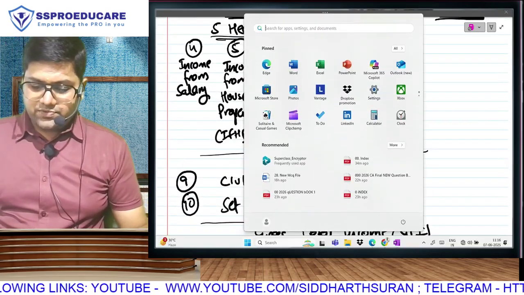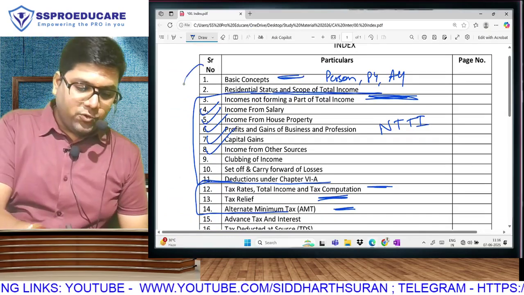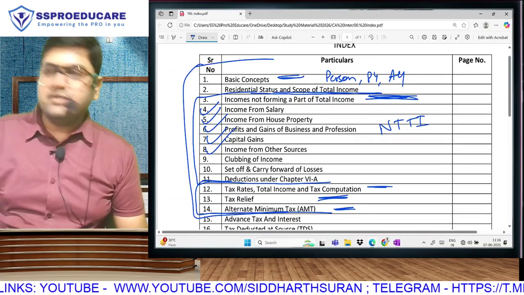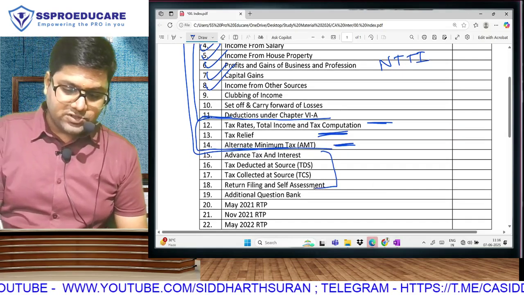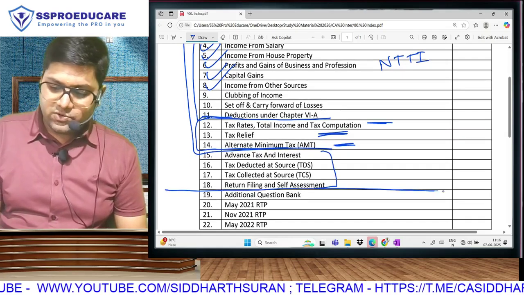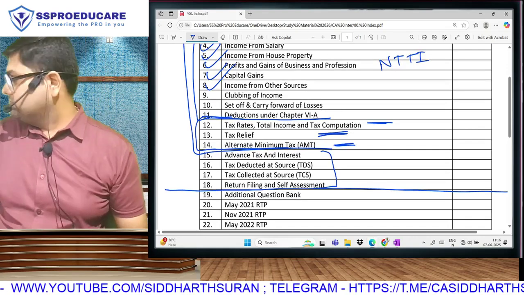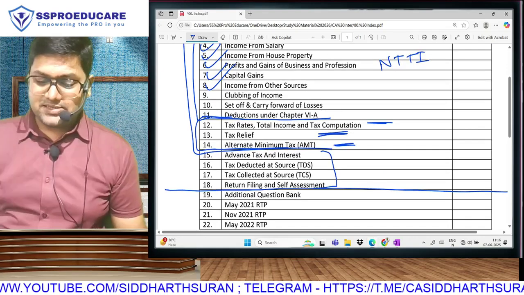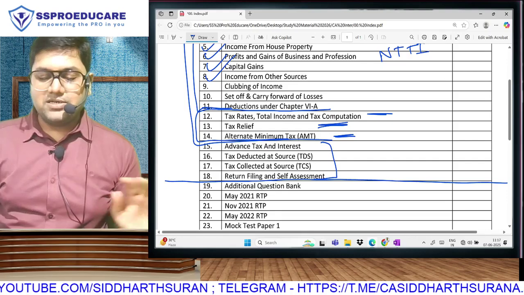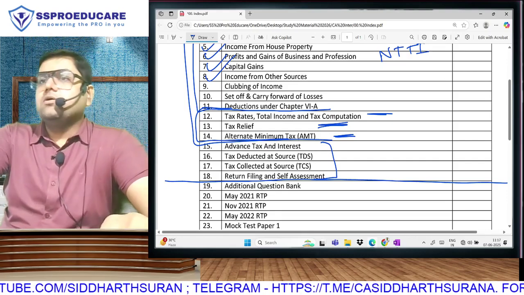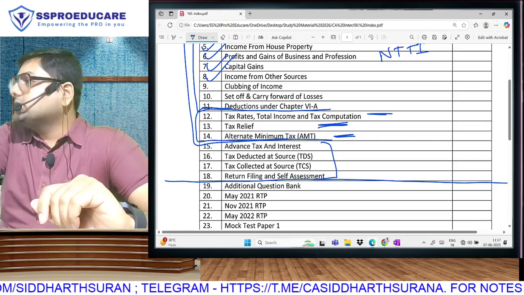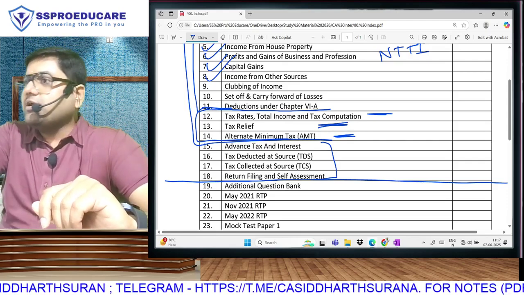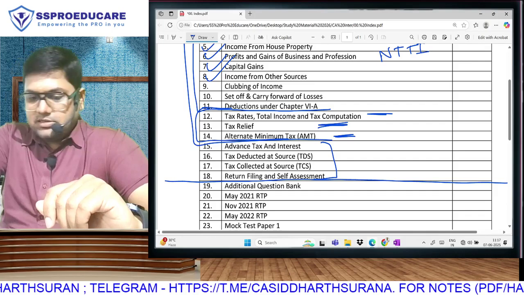Now the last question that the students ask: sir, the charging section data is over in these 14 chapters, then what do you have these 4 chapters for? We still have 4 chapters because chapters are only 18, as I told you in the last class. The rest is the second book, not the first book. Now the question is, sir, what are these 4 chapters if income and tax are done?